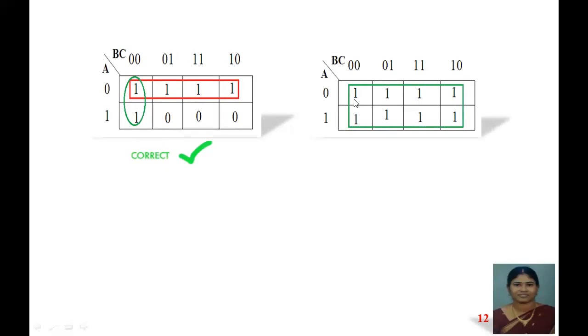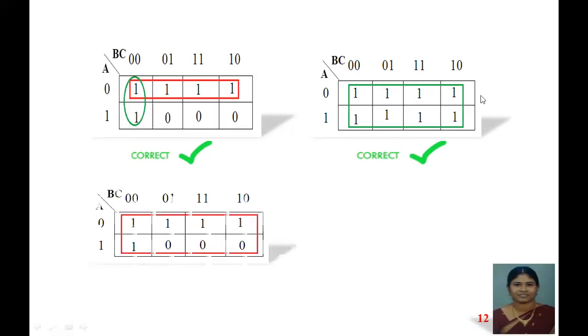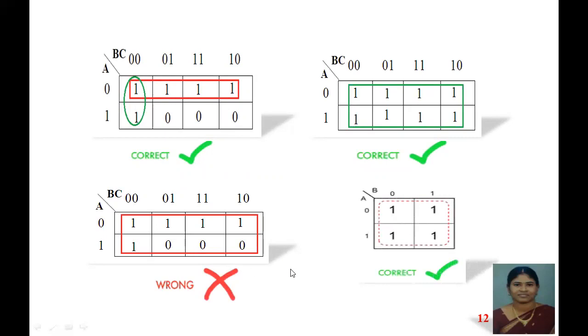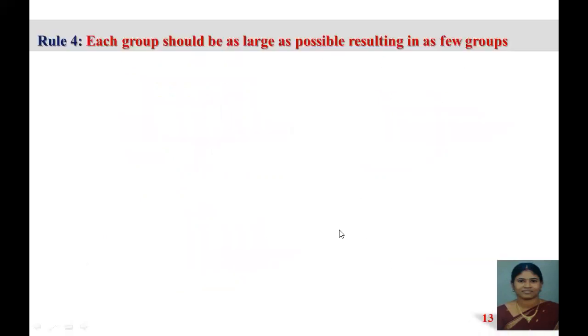Next, see here, all these squares are filled with 1. If all these squares are filled with 1, we can put everything together in a single group. This is the correct method. Now here, is this the correct method of grouping? No, because we cannot group 1 as well as 0. So this is wrong grouping. And here this is a 2 variable map, that is 4 squares. All the 4 squares are filled with 1, so we can put everything together in a single group. So this is correct.